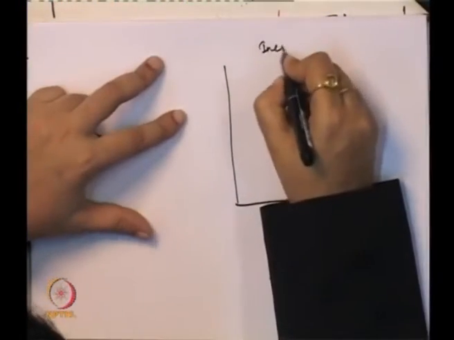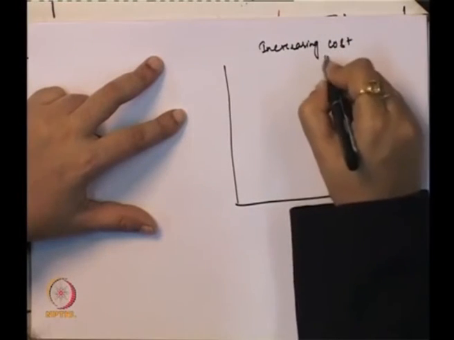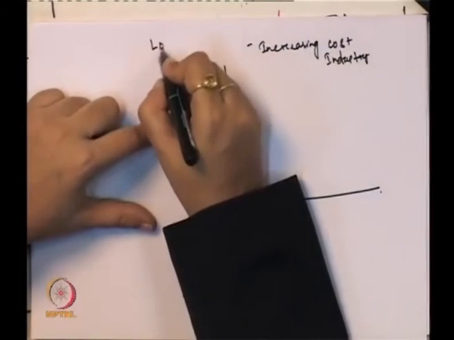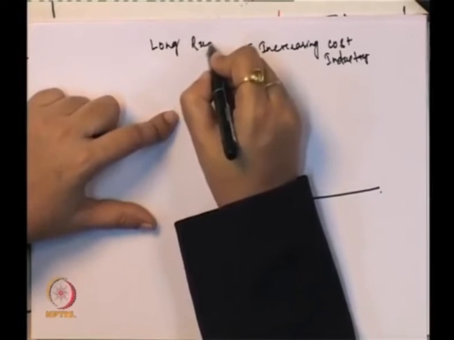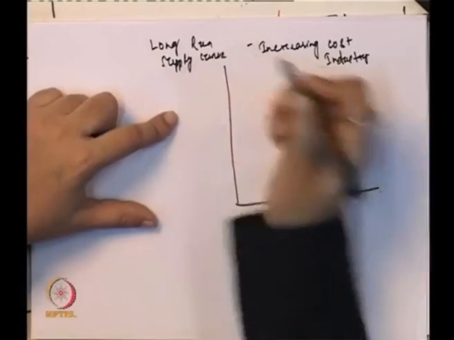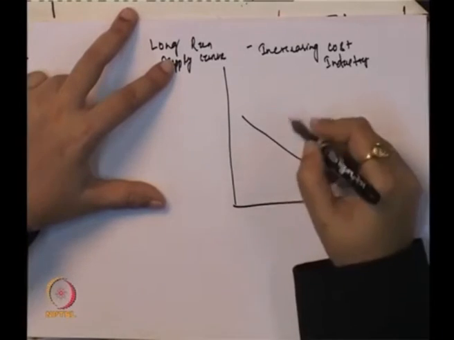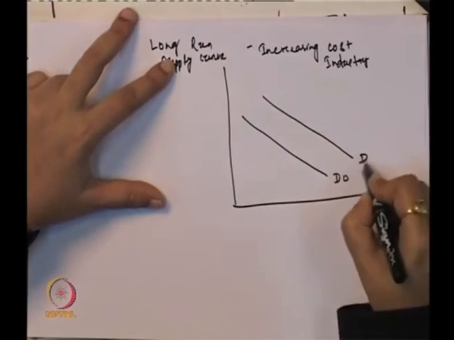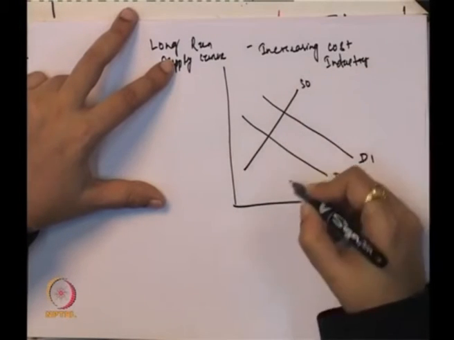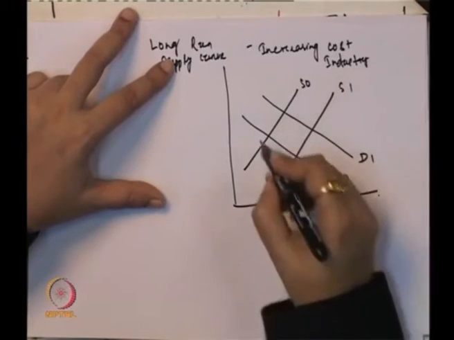So this is the increasing cost industry. We are finding out the long run supply curve. So we have D0, we have D1, then we have S0, and then we have S1.